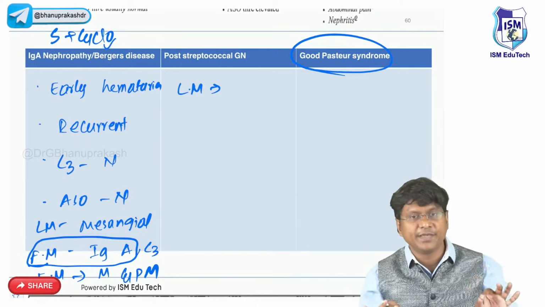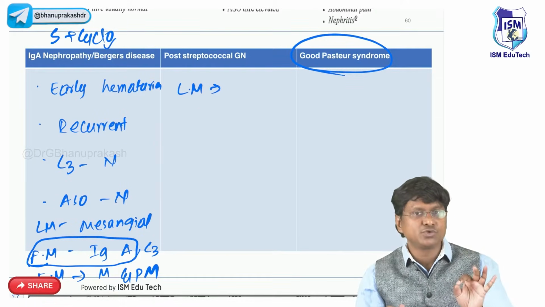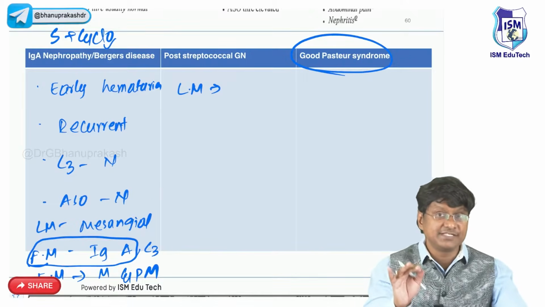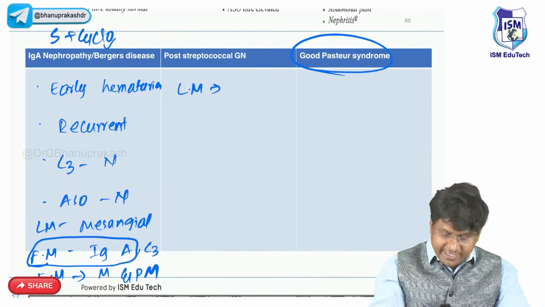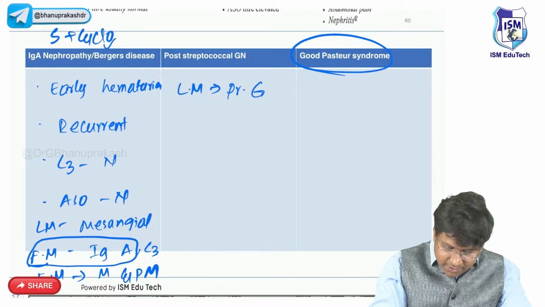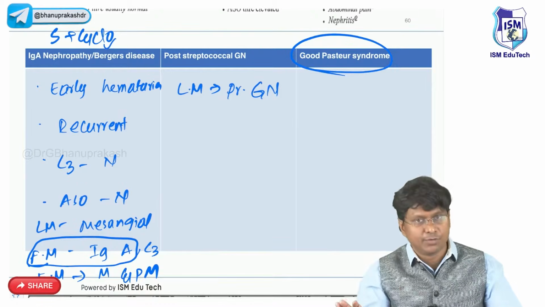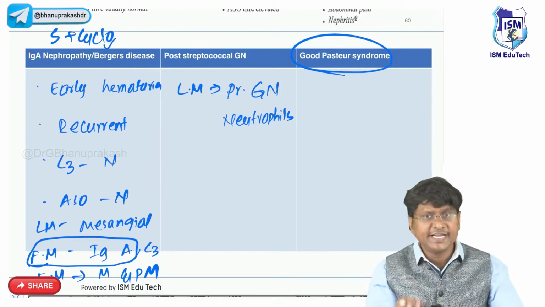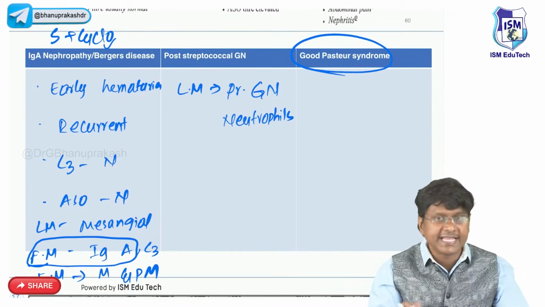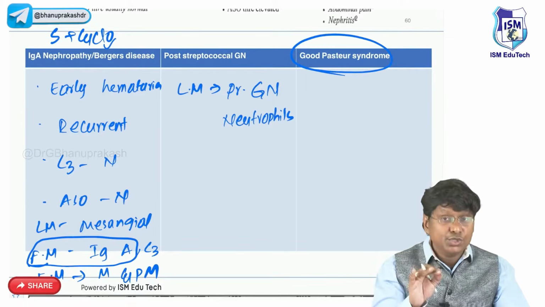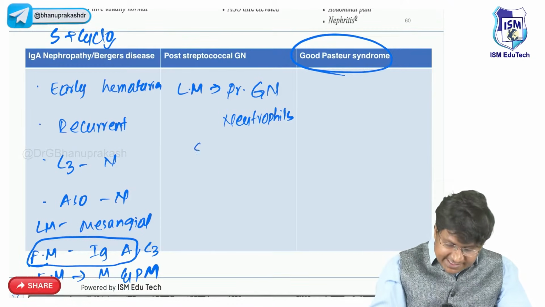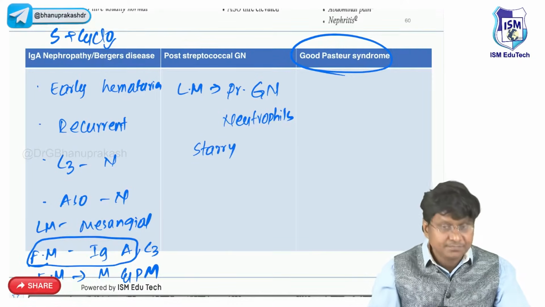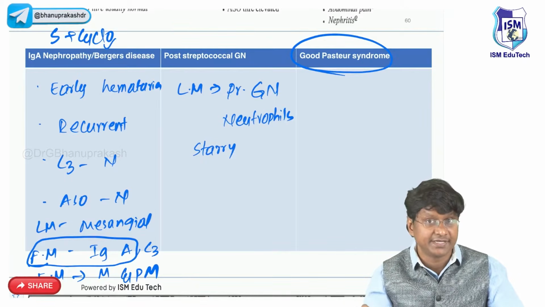And light microscopy, what is it that you will observe? You will see the presence of diffuse proliferative glomerulonephritis, and you will observe infiltration of neutrophils within the capillary lumen. And you will have the characteristic starry sky appearance.